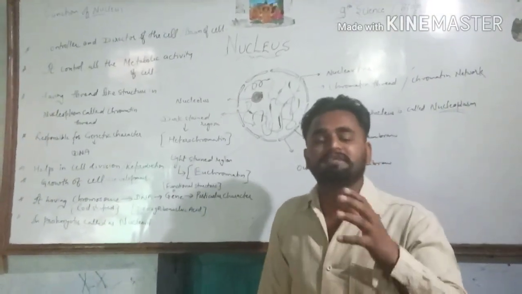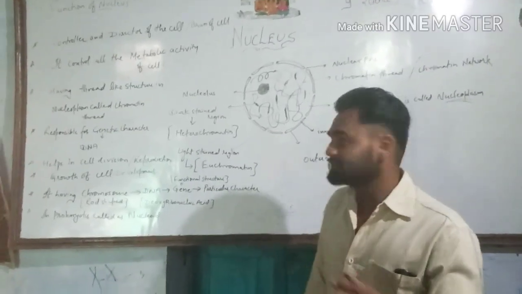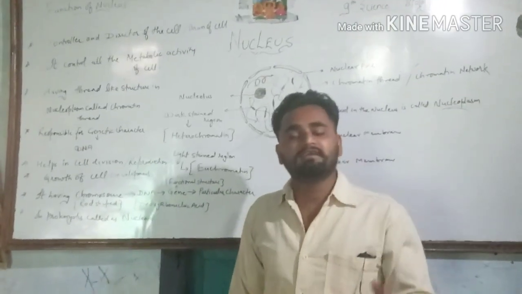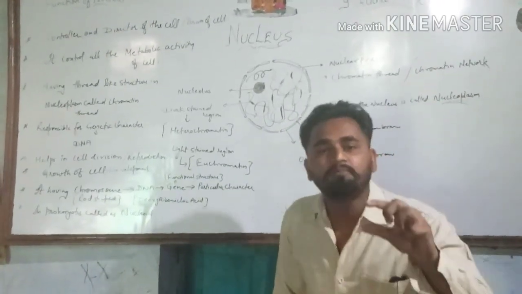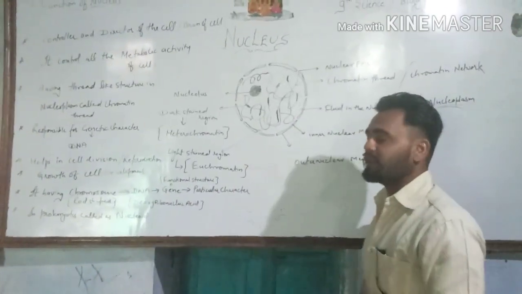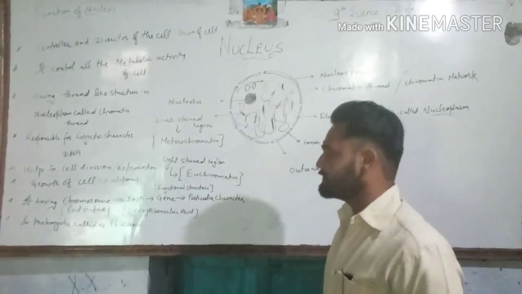Gene is what? Gene is the segment of DNA having particular characters, means it is the functional structure of DNA. Many parts in the DNA are non-functional. The functional part of DNA is called a gene, which is responsible for particular characters, and these characters are transferred from parents to offspring.